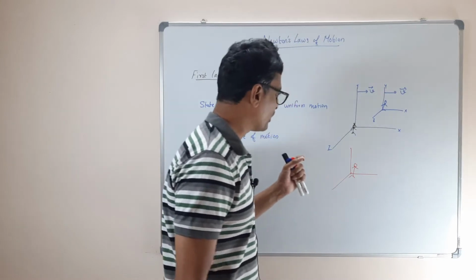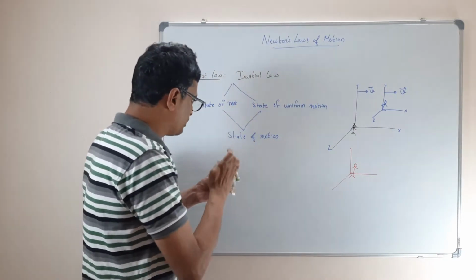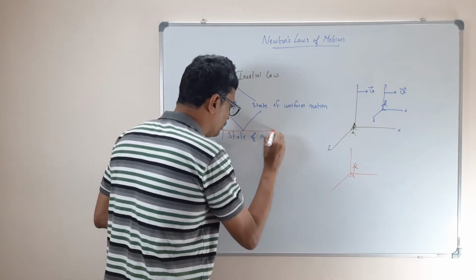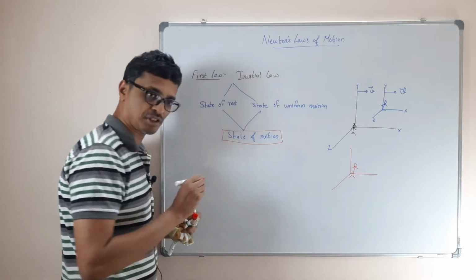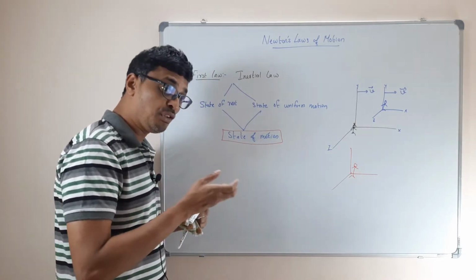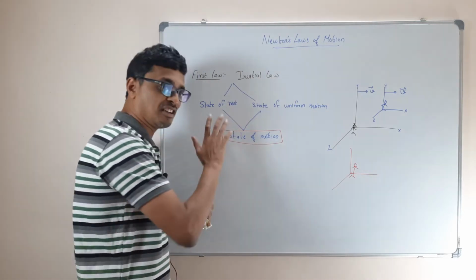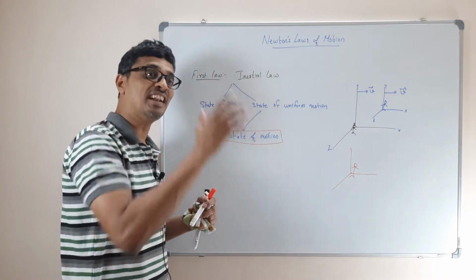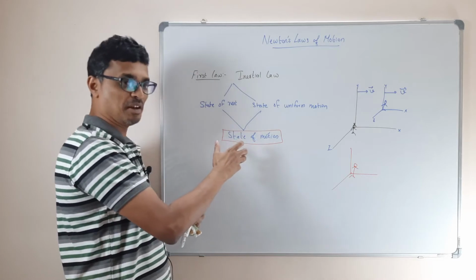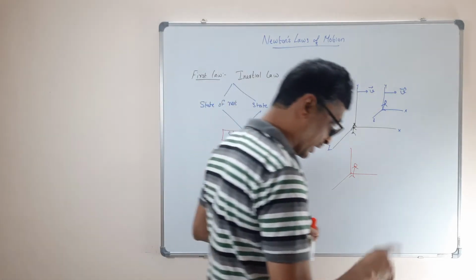So see what happened. It basically starts by defining a state of motion. Am I right? Newton's first law defined a state of motion, and after defining the state of motion, it also introduces force. If you want to change the state of motion, you need another entity, which you call a force, that should be applied so that you can change the state of motion. That's the important part of it.